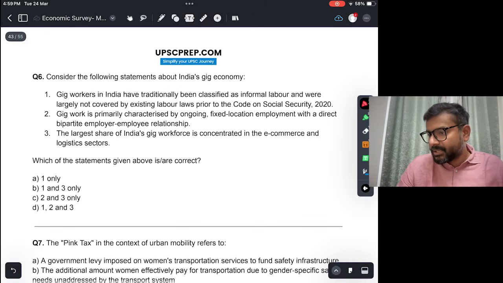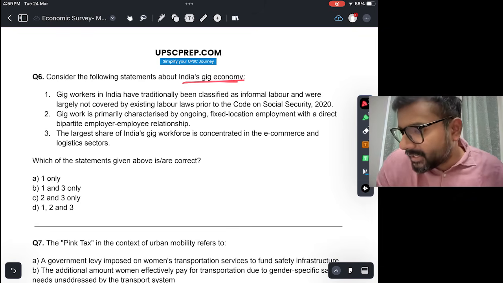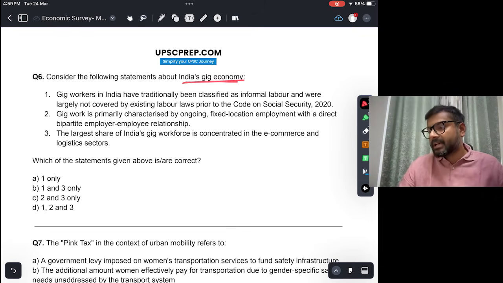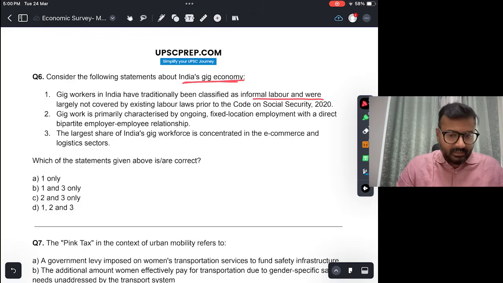Next, consider the following statement about India's gig economy. Gig workers in India have traditionally been classified as informal labor and were largely not covered by existing labor laws prior to Code of Social Security 2020. This is largely true, right? Because gig workers is a kind of new jobs which has come into existence very recently after coming of these e-commerce platforms, digital technology, all that. So recently recognized, this is true.